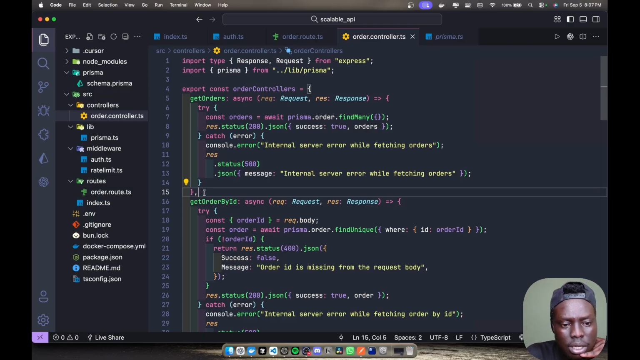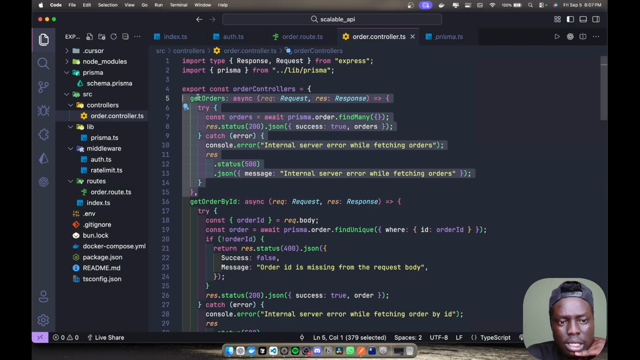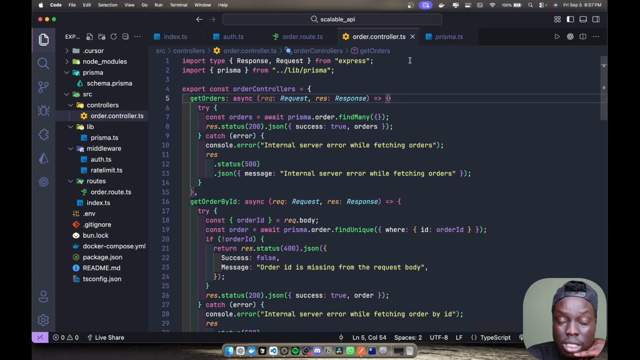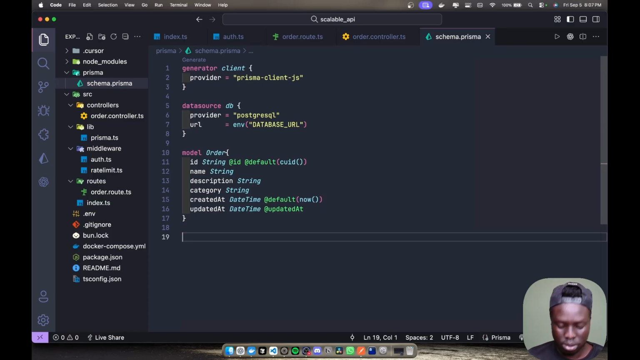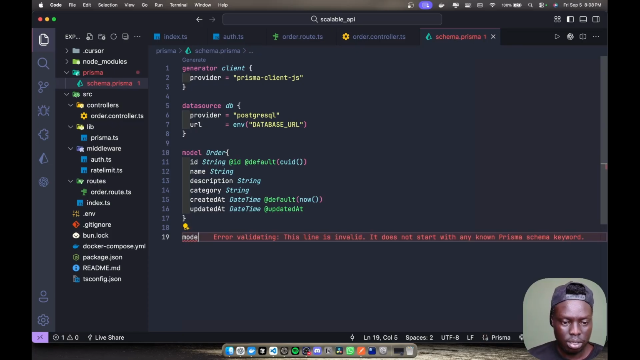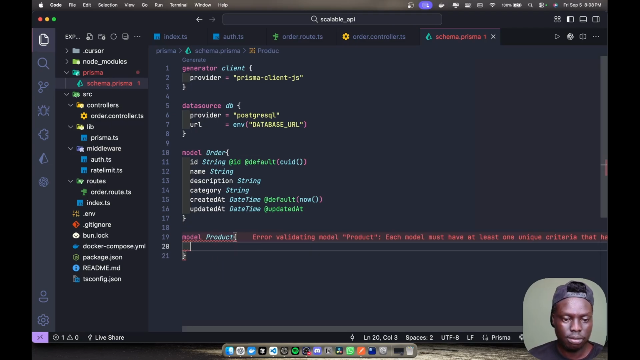So let's now go to getting orders. This is a controller. The first thing you do is create const orders equals await prisma.order.findMany. Now we are using this .order here, which is the same exact Prisma model that we created. Let's say next time we want to create a model, like a product model. We can have something like this.